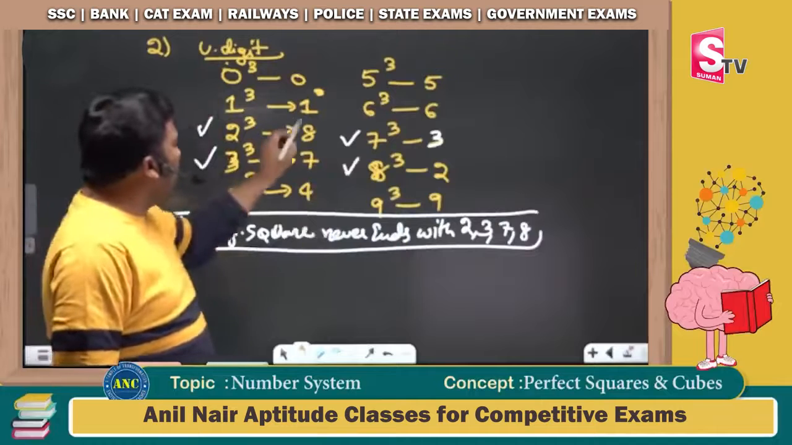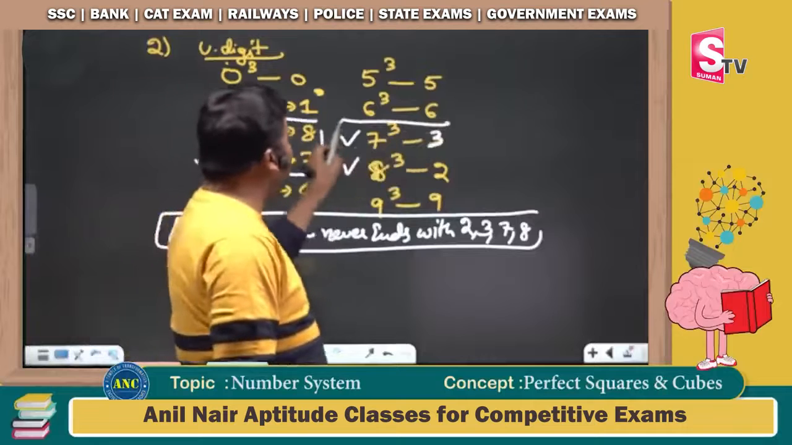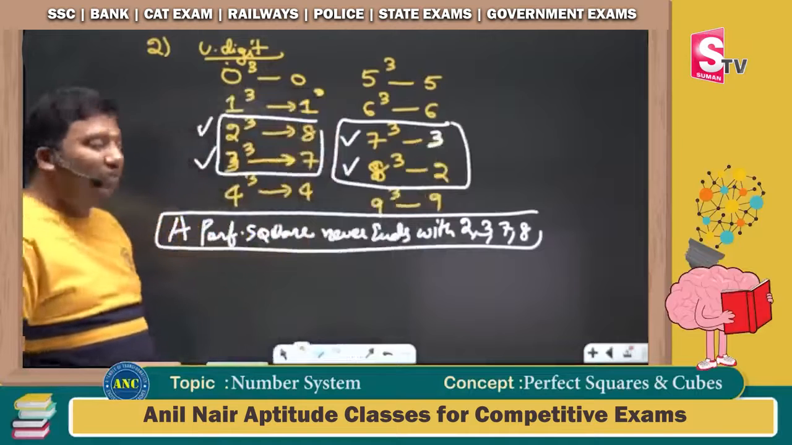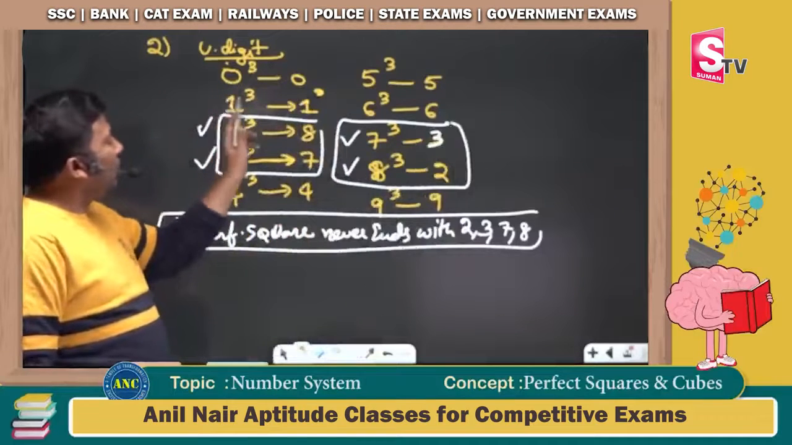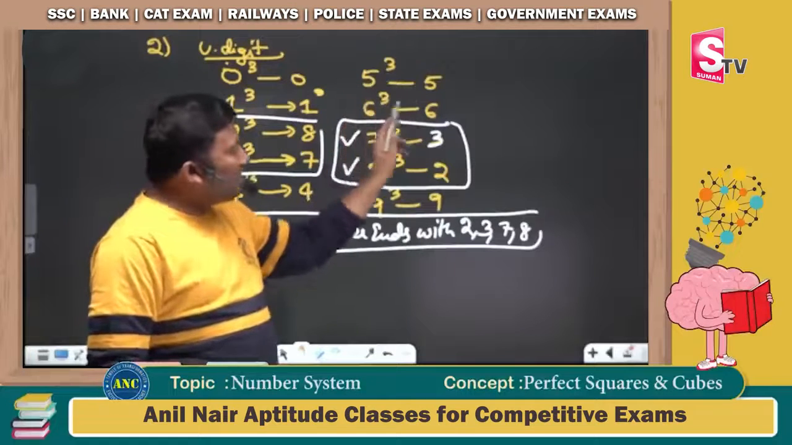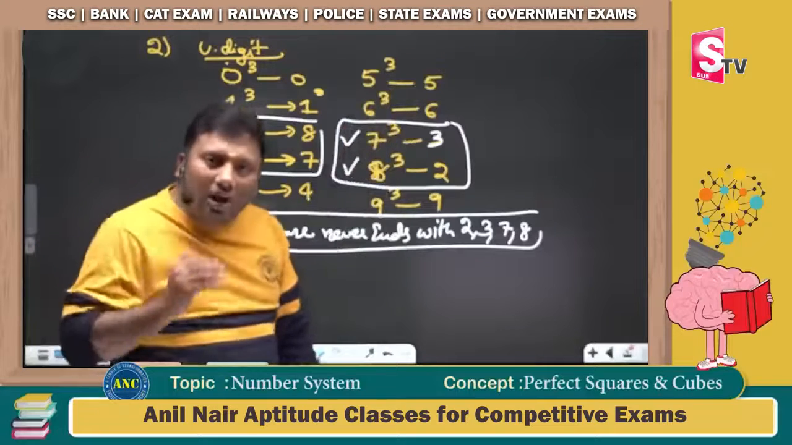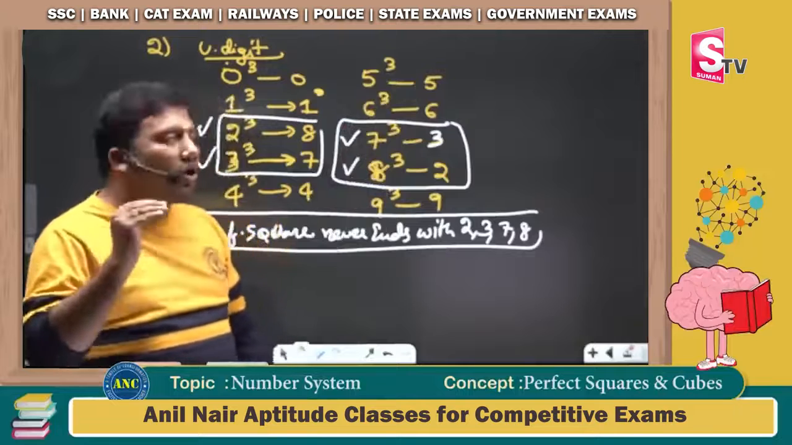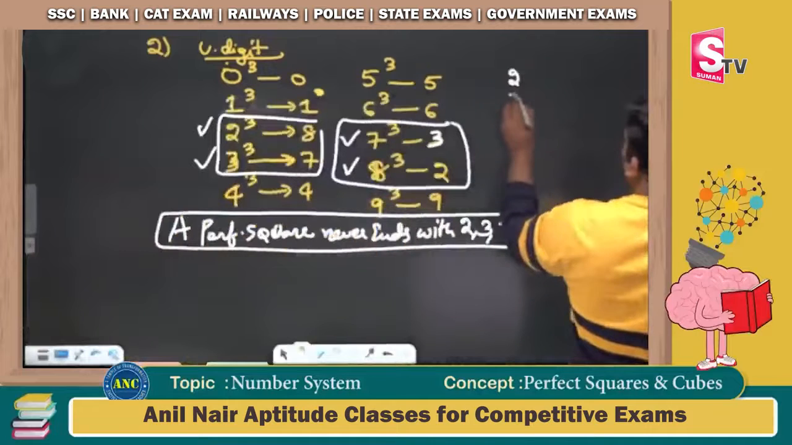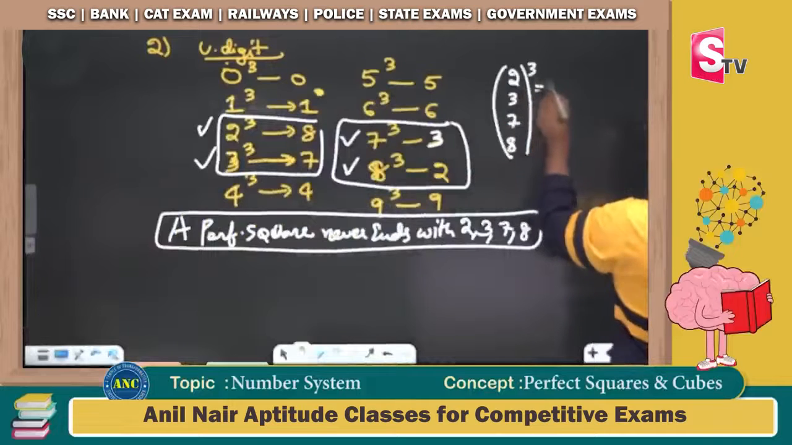Now if you observe, only the numbers whose unit digit is 2, 3, 7 or 8 give a different unit digit on cube. 0 cube is 0, 1 cube is 1, 4 cube is 64, 5 cube is 125, 6 cube is 216. A perfect square never ends with 2, 3, 7 or 8. Only for 2, 3, 7 or 8, on cubing I got a different digit. What is that number that we got?